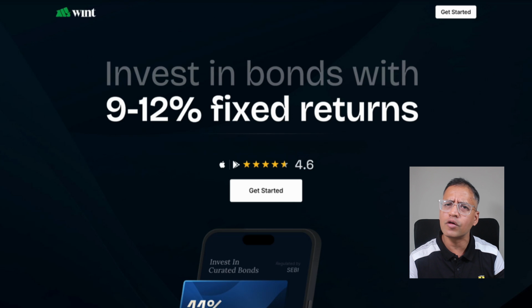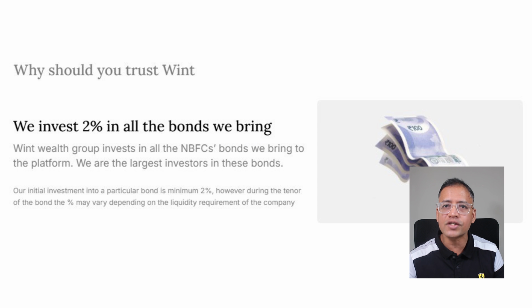Now, there are various online bond platforms that you can go and explore. I personally like Wintwealth. Why? Simply because they themselves invest 2% in the bonds that they get listed on the Wintwealth platform. And that gives me some confidence and comfort that they have done some due diligence before they're bringing the bond on their platform. And that's why I'm also an investor in Wintwealth.